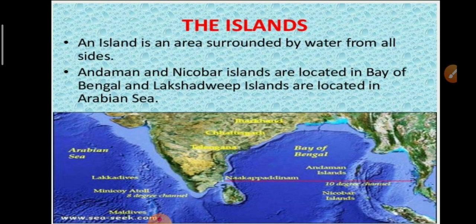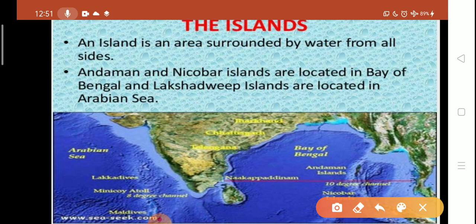Now next, the most interesting division of India is the island group of India. What is an island? An island is an area surrounded by water from all sides. Andaman Nicobar Islands are located in the Bay of Bengal and Lakshadweep Islands are located in the Arabian Sea.